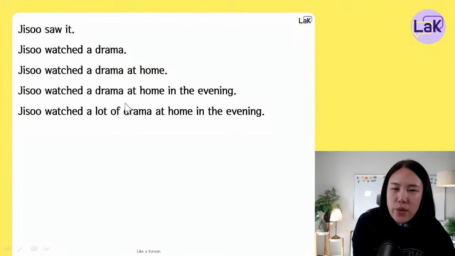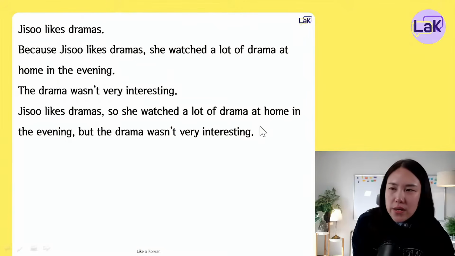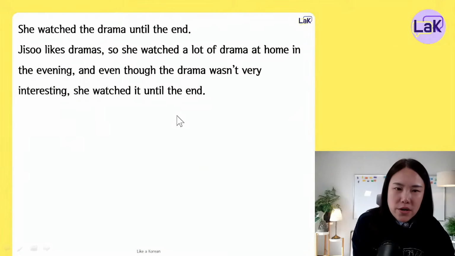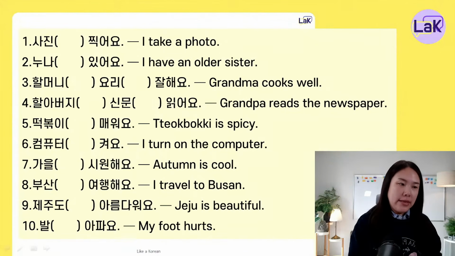In our next class, I prepared something. So here, we can develop the sentence from the short one to the longer one. And we can even make it longer and longer. We will talk about how to form a sentence.